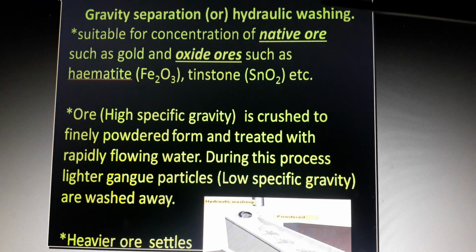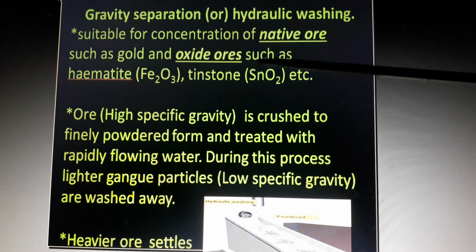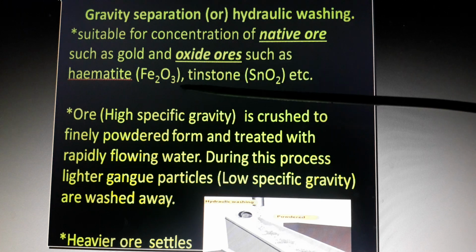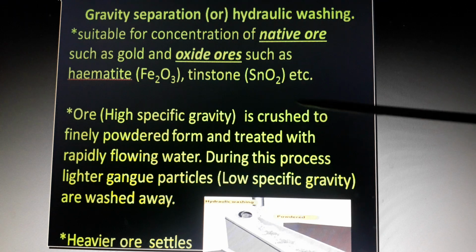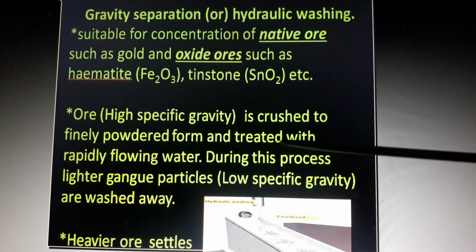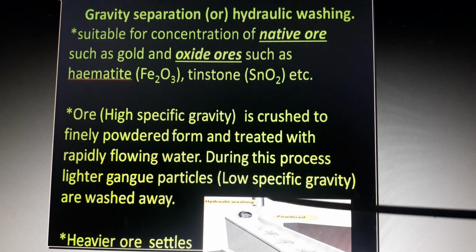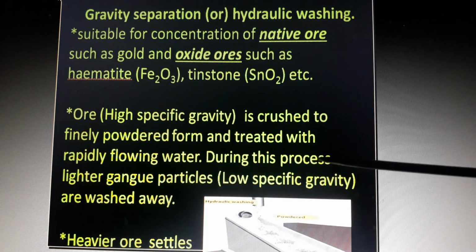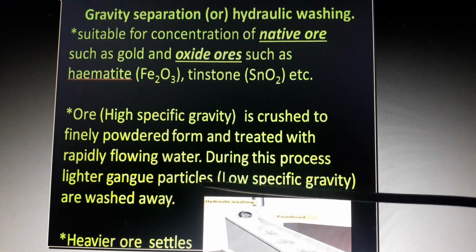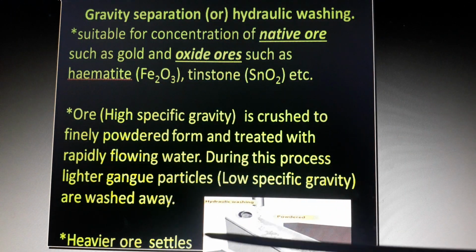Gravity separation or hydraulic washing is suitable for concentration of native ore such as gold and oxide ore such as hematite and tinstone. Ore is crushed to finely powdered form and treated with rapidly flowing water. Ore comes from these tubes and combines with water. During this process, lighter gangue particles are washed away and heavier ore particles settle down.